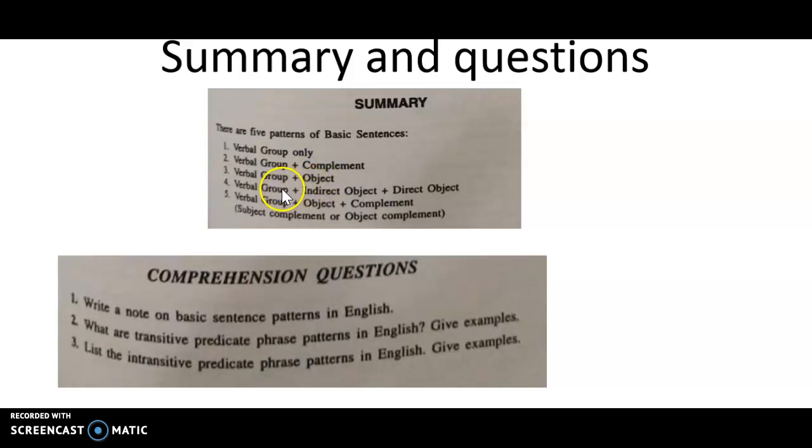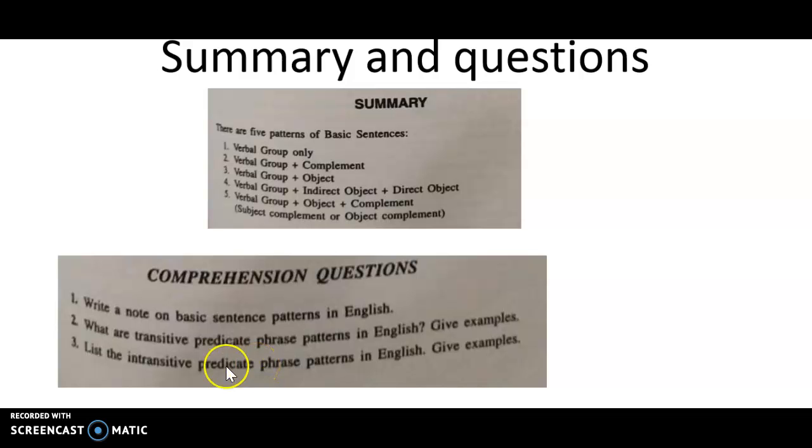And then you can also have your verbal group plus indirect object and direct object. And finally you have a complement appearing. A complement can be both a subject complement and an object complement. So these are the questions you must learn. Write a note on basic sentence patterns. What are transitive predicate patterns? So transitive, how many are there? Intransitive are 2, transitive are 3. So if at all a question is asked on the 3 transitive patterns, that means patterns 3, 4, 5 you have to write and give examples.